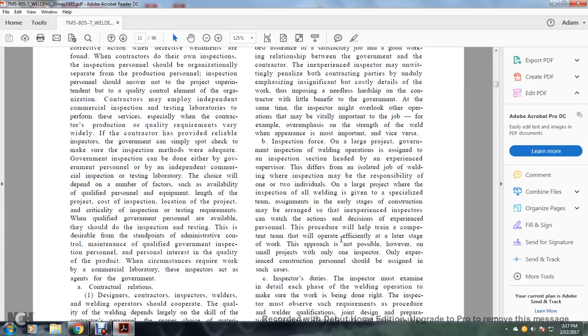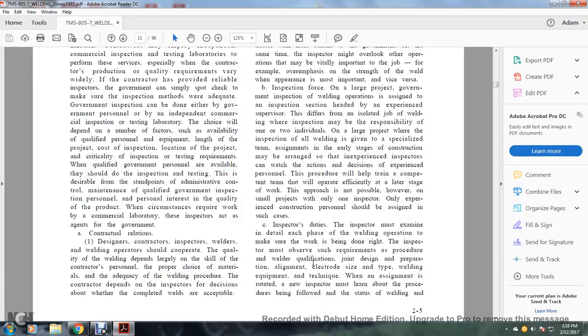B. Inspection forces. On larger projects, government inspection of welding operations is assigned to an inspection section headed by an experienced supervisor. This differs from an isolated job of welding, where inspection may be the responsibility of one or two individuals. On large projects, the inspection of all the welds is given to a specialized team. Assignments at an early stage of the construction may be arranged so that inexperienced inspectors can watch the actions and decisions. Experienced personnel will help to train a competent team that will operate efficiently at a later stage of work. This approach is not possible, however, on a small project with only one inspector; only experienced construction personnel should be assigned in such a case.